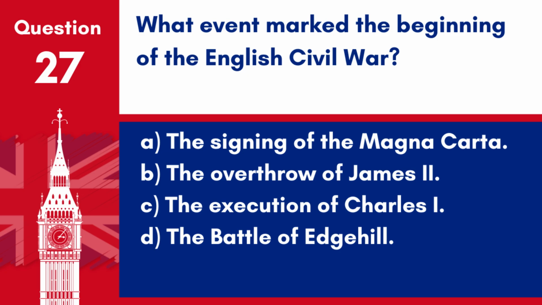Question 27. What event marked the beginning of the English Civil War? A. The signing of the Magna Carta. B. The overthrow of James II. C. The execution of Charles I. D. The Battle of Edge Hill. Answer D. The Battle of Edge Hill. This battle, fought in 1642, marked the outset of the English Civil War between the Royalists and Parliamentarians.